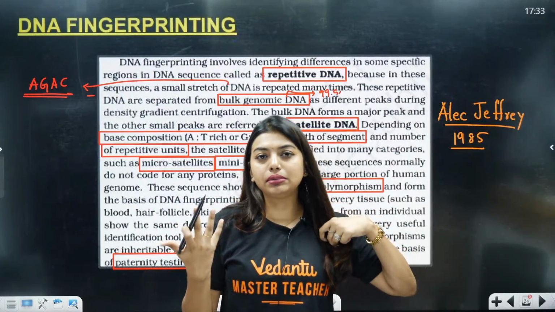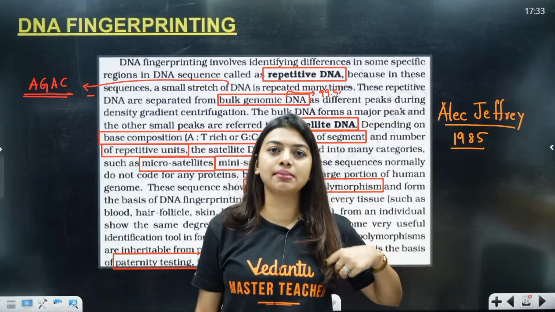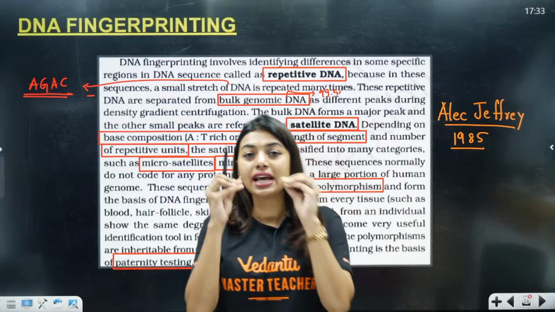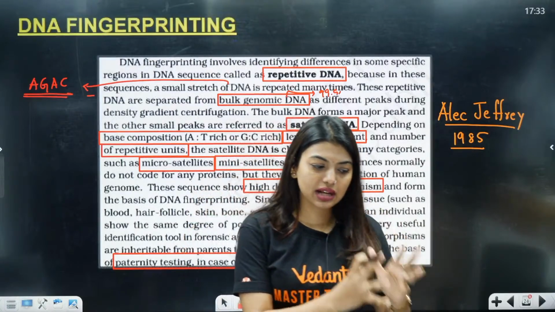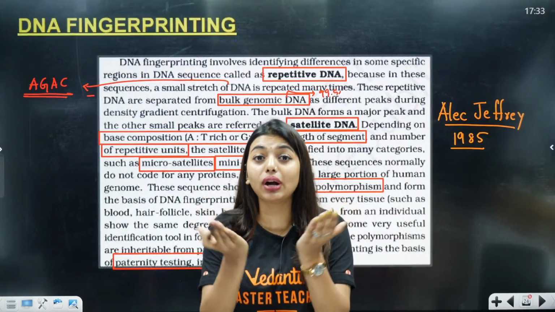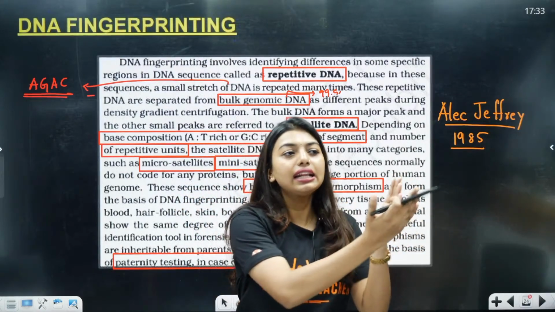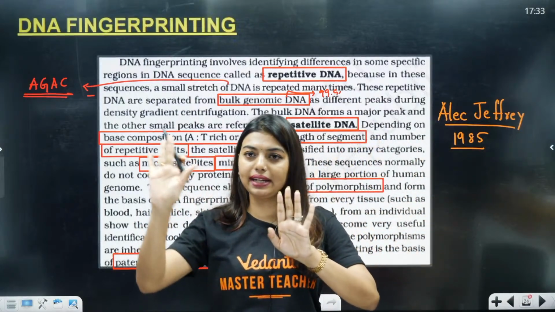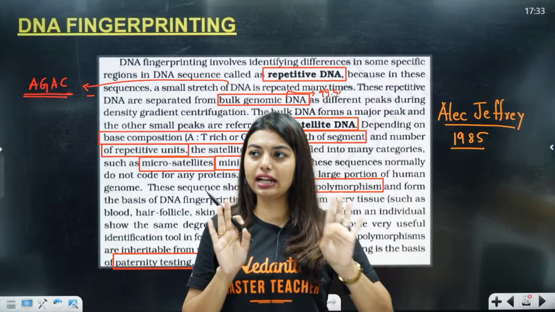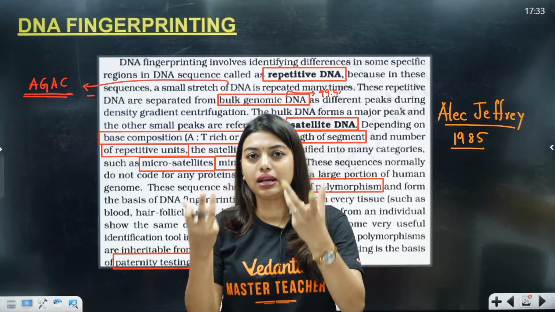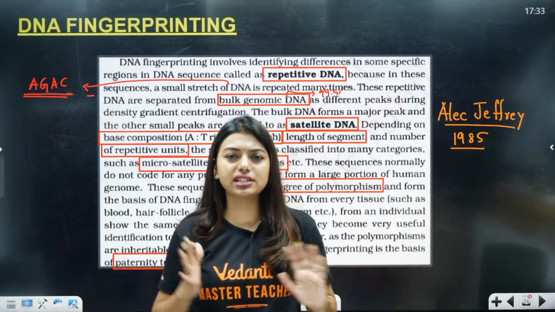So the child will tell, I don't think this is my parent because they do not take care of me. I feel I'm adopted. I need to do a paternity test. That means what? We know that 50% comes from our mother, 50% comes from our father. By looking at both the parents, we will be able to understand who the child is. Right? Let's say we got the child DNA. From the child DNA, if I compare parent A, parent B, I will be able to understand that half, 50-50%. Okay, 50-50% is going to form the child's DNA. We understand, okay, this is the parent of the child.